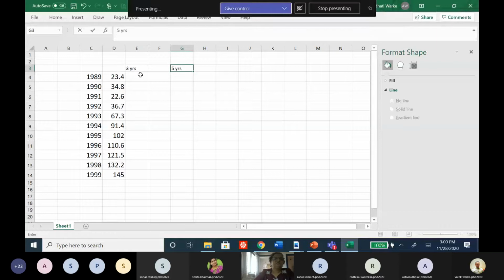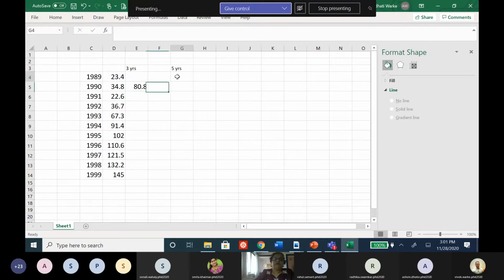How to calculate it? I will calculate the 3 years total and then we'll go to the 5 years total. When I calculate the 3 years total, I need to consider the first, second and third value. So where do I write this sum? I need to write the sum here. So this is equal to this first cell plus the next cell plus this cell plus the next cell, right? And this is a total, correct?